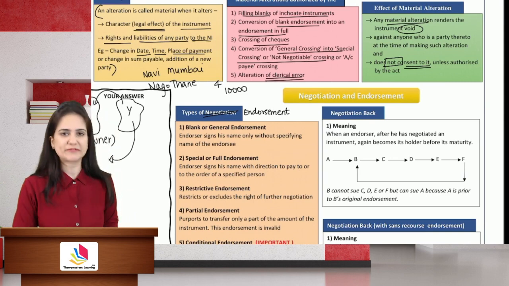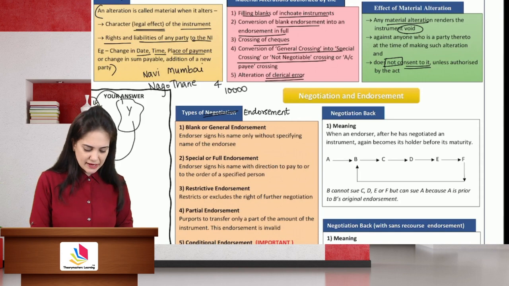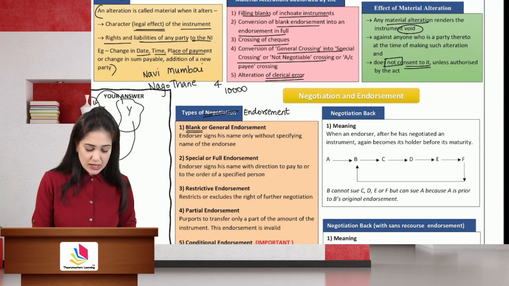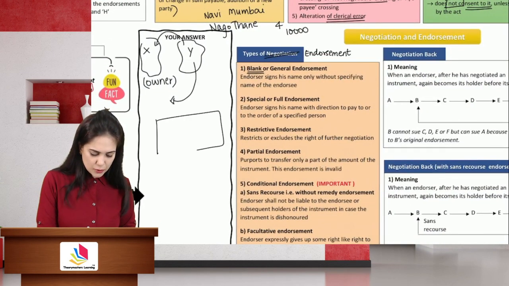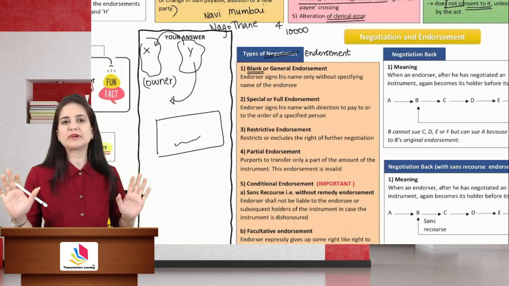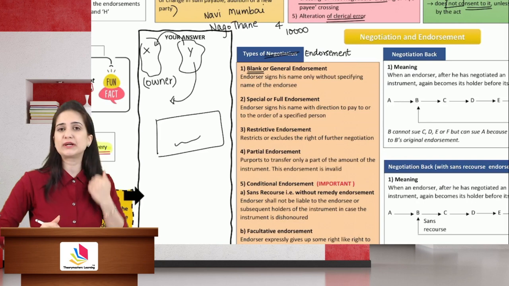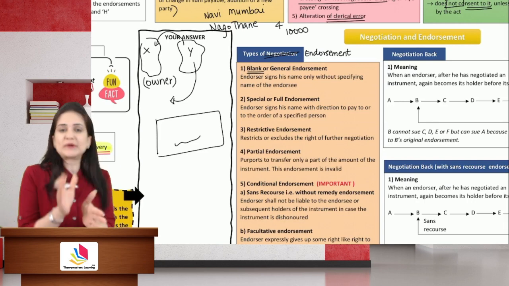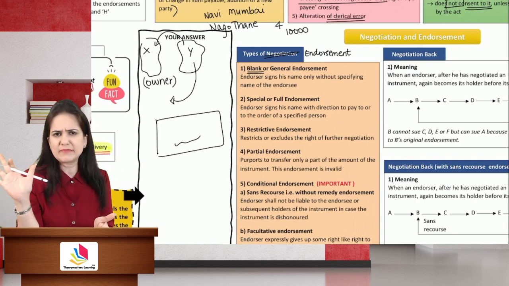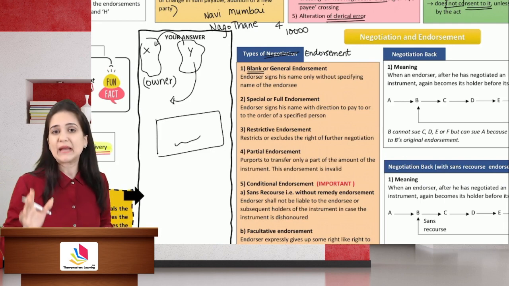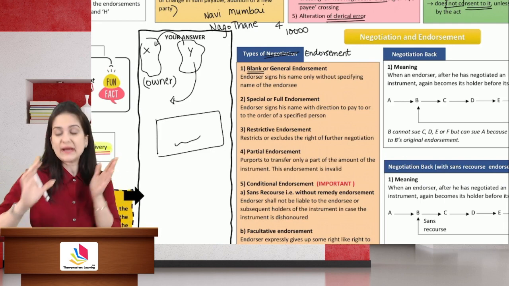What are the different types of endorsements? We have blank endorsement or general endorsement. In this case, the endorser will only sign the instrument without writing the name of the person in whose favor it is endorsed. He doesn't write the name of the endorsee. This endorsement converts any kind of instrument that you have made originally into a bearer instrument.